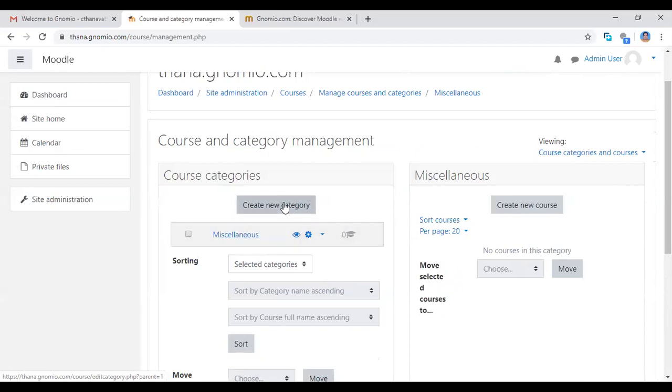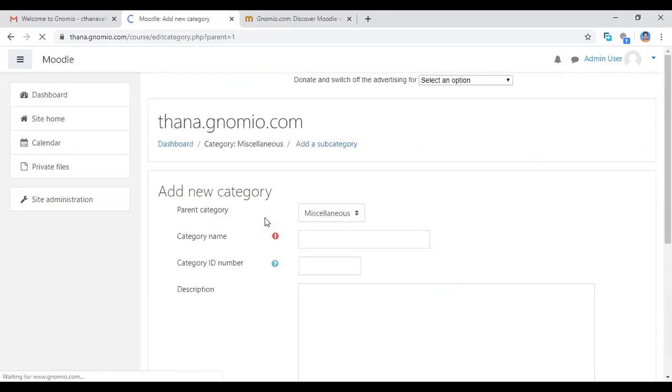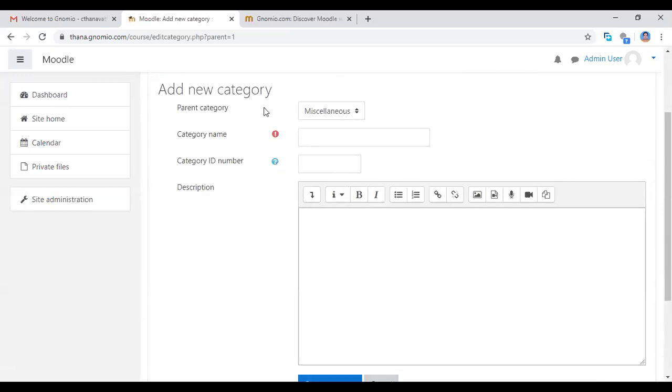Now create a new category. Which course category do you want to create? Then you click the create new category button. So see, this parent category is miscellaneous. This is the default one. We can't change that. Now we enter the category name. So now I'm going to create the course category for my BA students. For example, Contemporary India and Education. This is my category name.